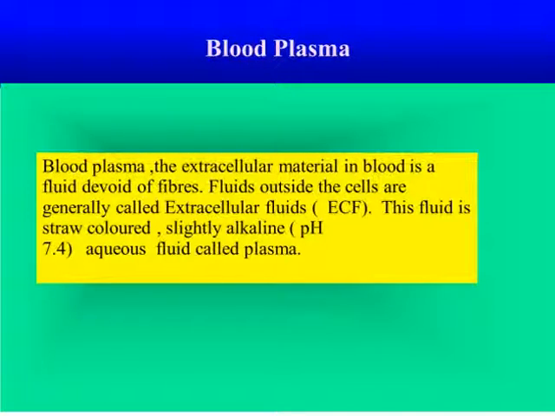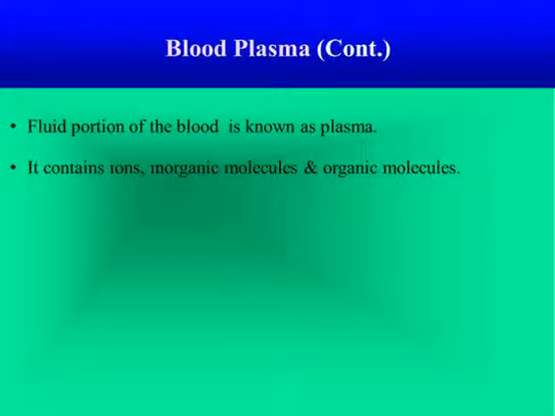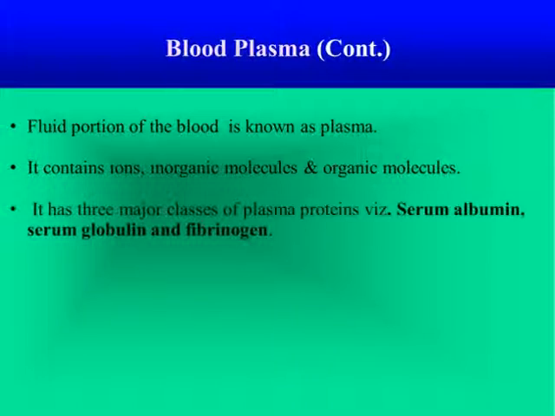The water acts as a solvent and suspending medium for the solid components of the blood. It also absorbs, transports and releases heat. Plasma solutes include proteins, non-protein nitrogenous substances, food substances, respiratory gases and electrolytes. The fluid portion of blood is known as plasma, and it contains ions, inorganic molecules and organic molecules, and it has three major classes of plasma proteins: serum albumin, serum globulin and fibrinogen.